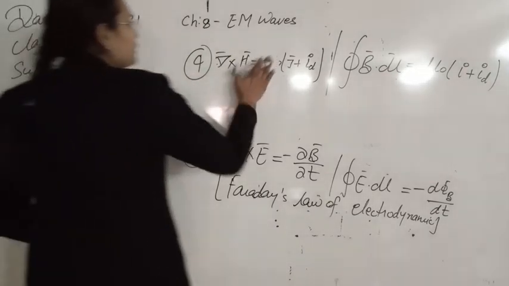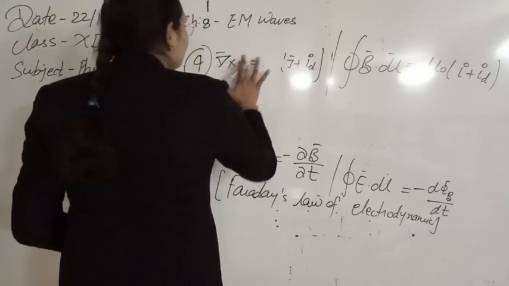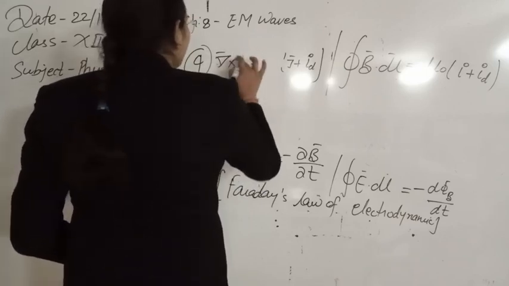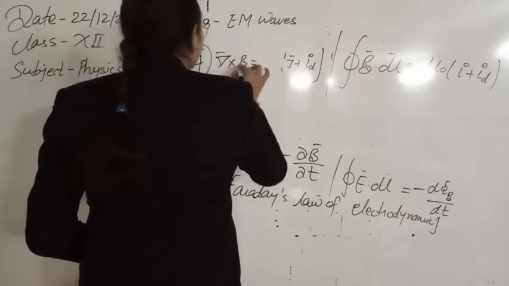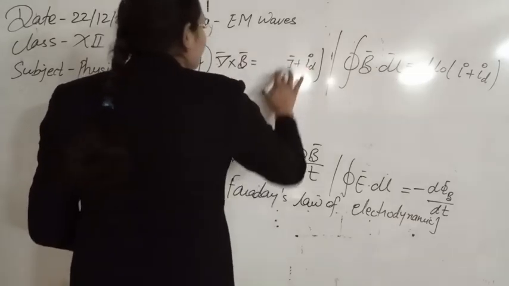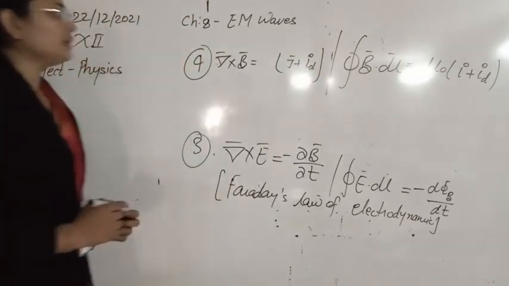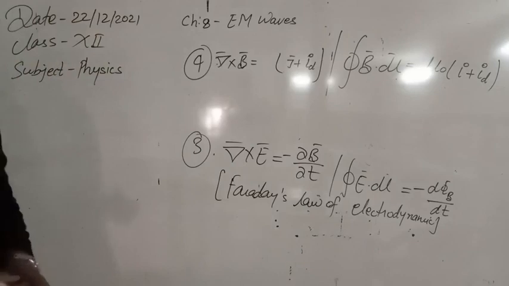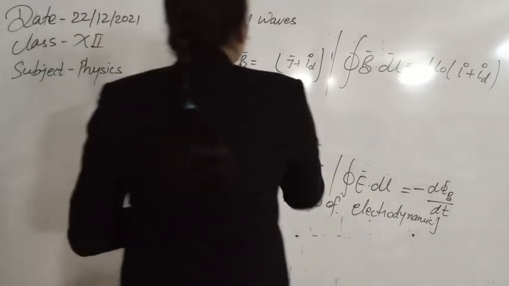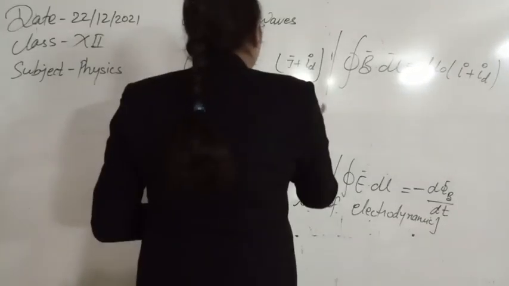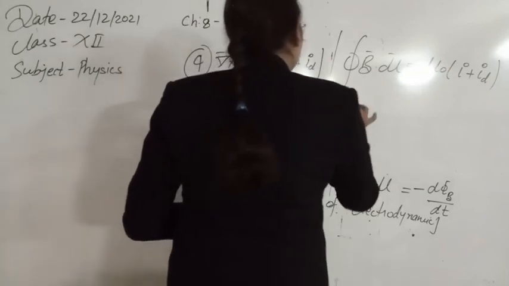Or if you want to remove this factor, as you know B is equal to mu 0 H, you can write it in terms of H from here. So this is now Maxwell's fourth equation, which is known as the modified Ampere's law.